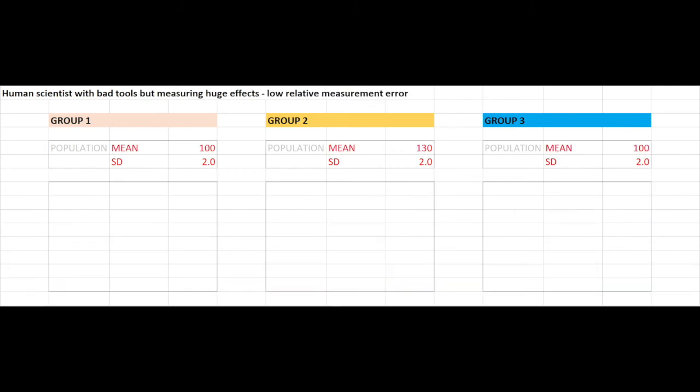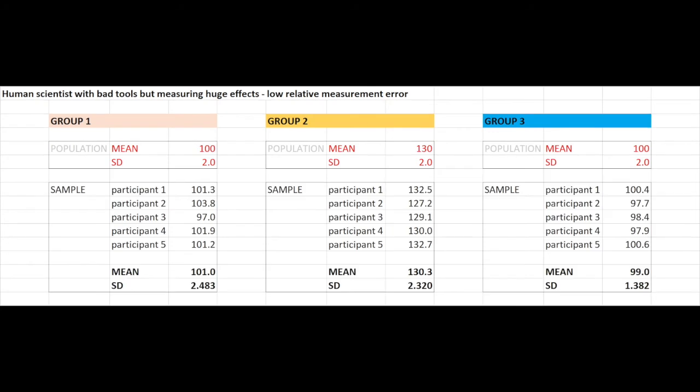In this last set of hypothetical experiments, we've kept within groups variance at the absolute level that it was at, a standard deviation of 2 for each group, but have increased the between groups variance tenfold. The means are 100, 130, and 100. What we see from these hypothetical experiments is that, once again, it's very obvious that Group 2 is drawn from a different population to Groups 1 and 3. Even with what we would previously have considered large variation in our sample means, we would in all of these cases get significant ANOVA results.